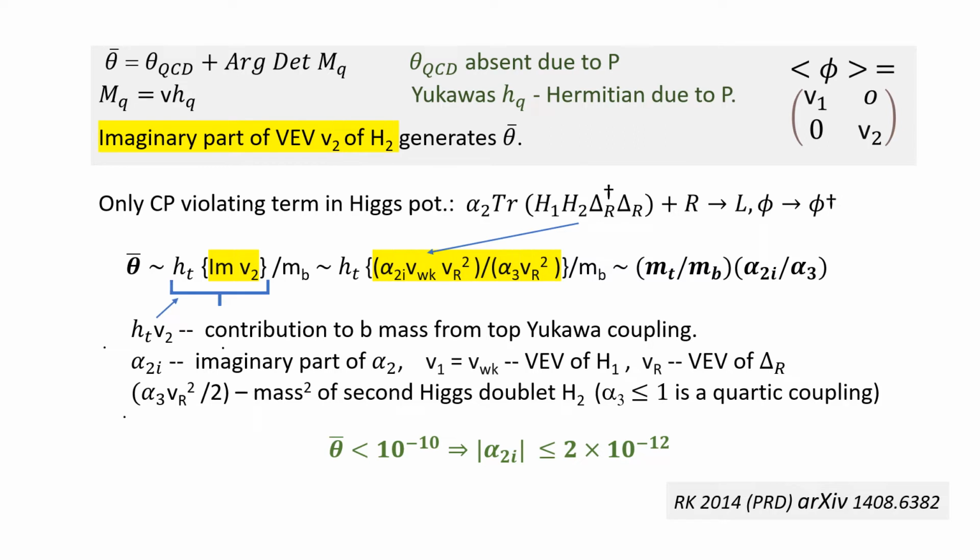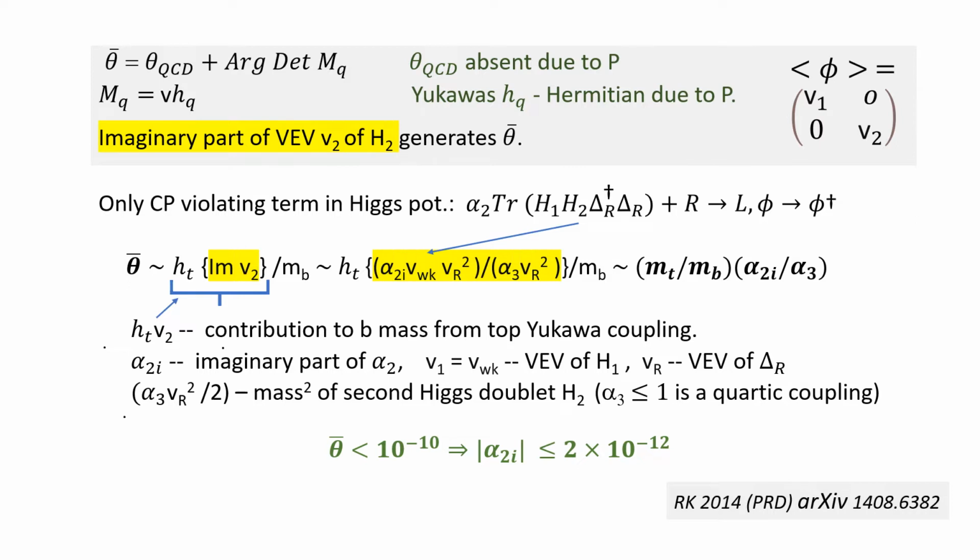Now, what is the calculation? Theta bar, of course, is made out of two terms: theta QCD and the argument of the determinant of the quark mass matrix. Now, theta QCD is absent due to P, and of course, because of left-right symmetry, Yukawa matrices are Hermitian. So the only way we can generate an imaginary part for theta bar is this: you can always choose the first Higgs doublet's vev V1 to be real. So the only way is if the second Higgs doublet V2 picks up a vev in that bidoublet, right?